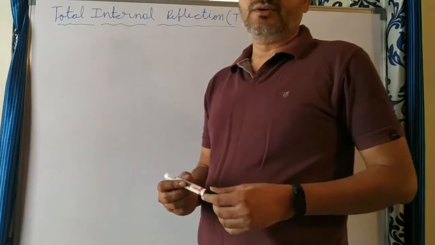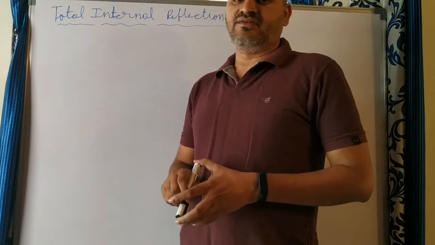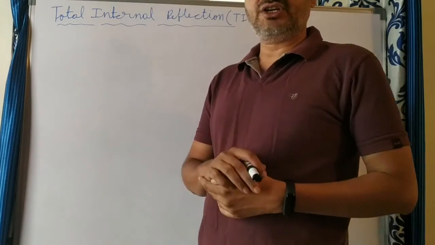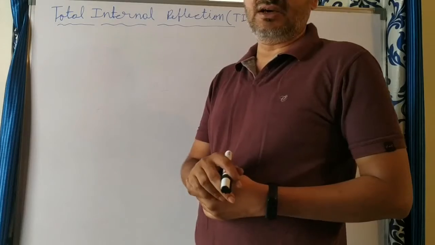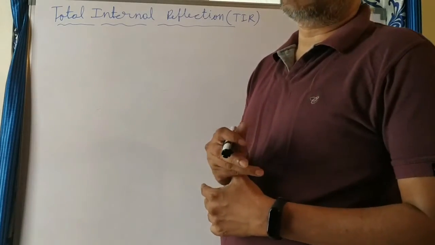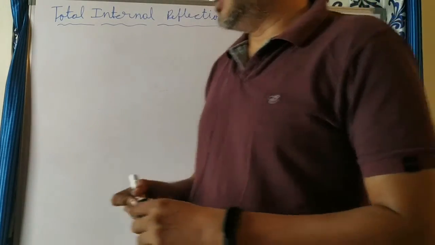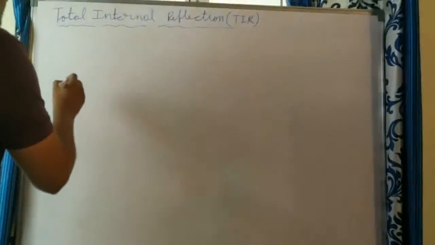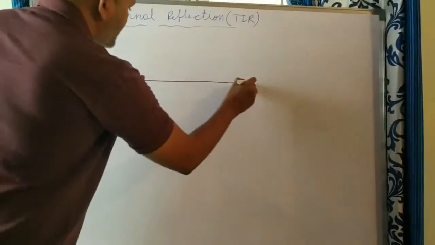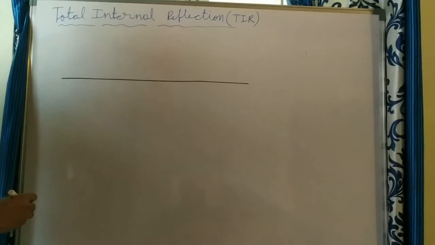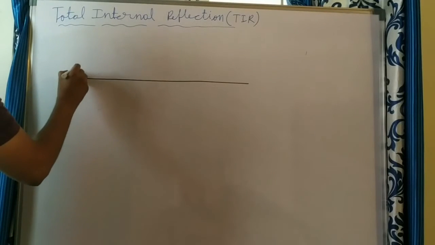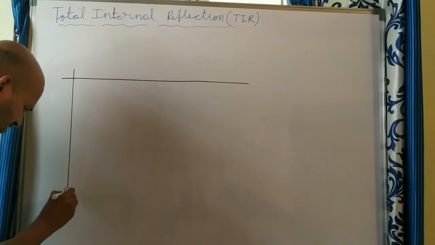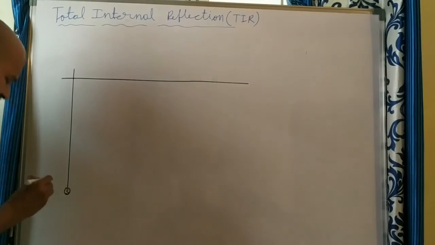Now we'll see more about total internal reflection. Total internal reflection is a special case when a light ray enters from a denser medium to a rarer medium. Suppose you take the interface of the medium and a source of light is placed, you can think, in the denser medium.